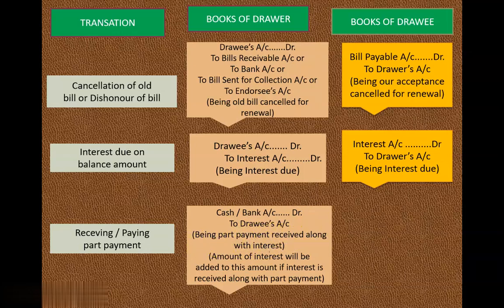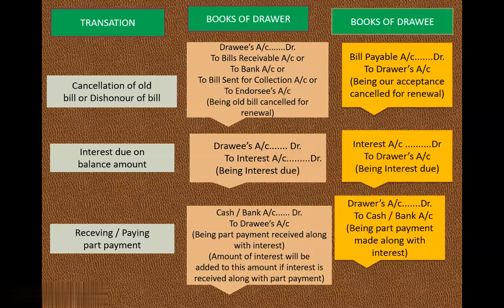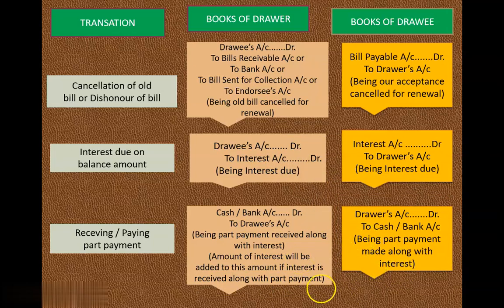So if the drawee is going to do the payment along with interest, we are going to write this narration, or the amount of interest will be added to this amount if interest is received along with the part payment, right? Or we are going to add it in the amount of the new bill. Now let us see the entry in drawee's book. Part payment here, that is drawer's account debited to cash or bank account. He is doing the payment, therefore drawer's account debited to cash or bank account.